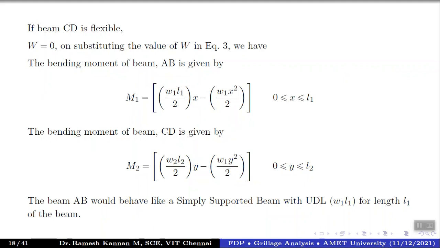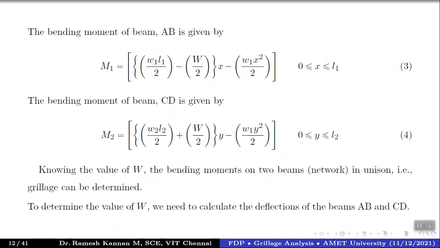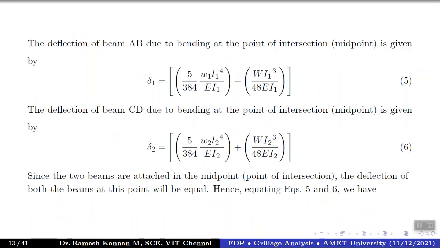Since W becomes 0, this value becomes 0 in either case, so the negative of this value is nullified, or the positive of this value gets nullified. Both behave the same way, so it is simply supported in nature.